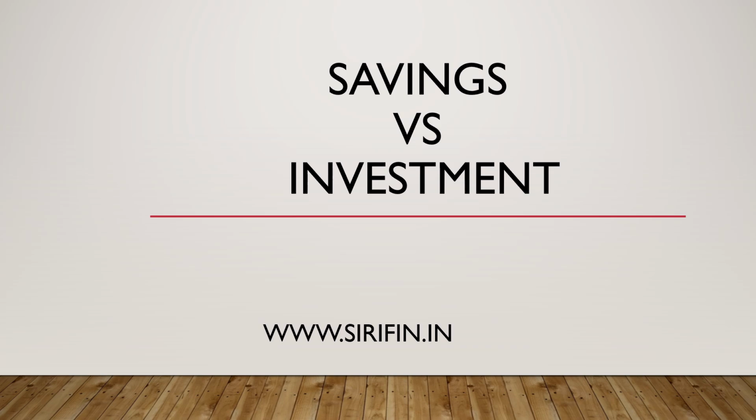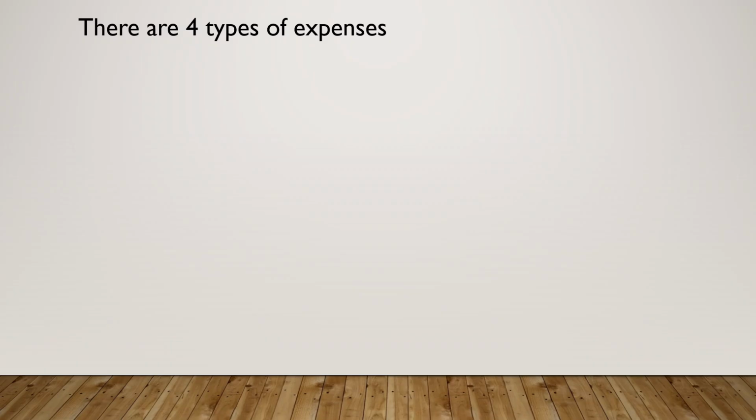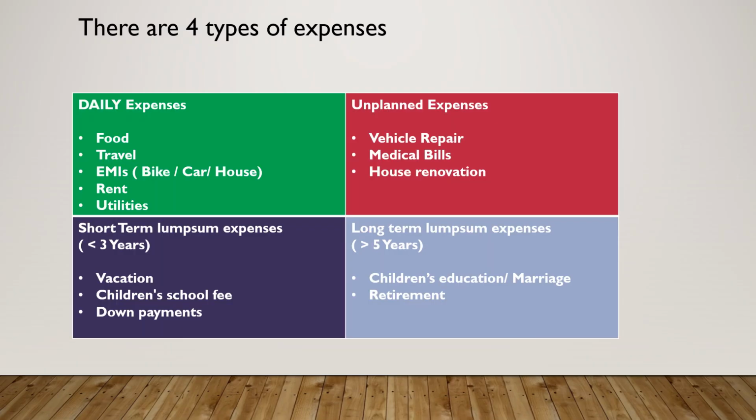Hi, in today's video we shall see the difference between savings and investment and where these two are applicable. Let's recall my last video. I said that there are four types of expenses: daily expenses, short-term lump sum expenses, long-term lump sum expenses, and unplanned expenses. I explained daily expense in detail and the strategy to use for that.